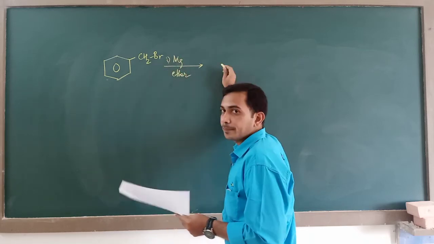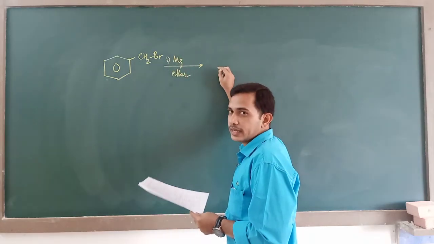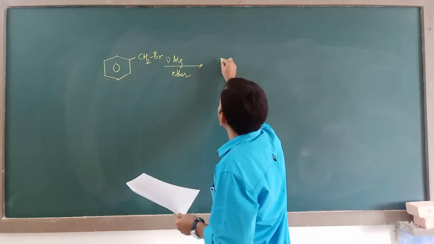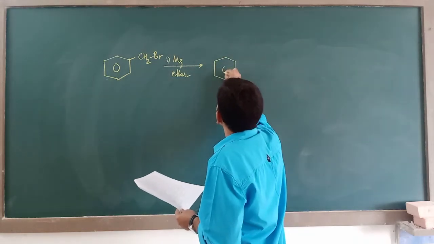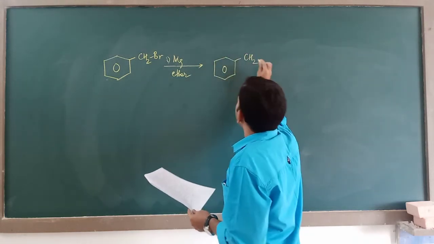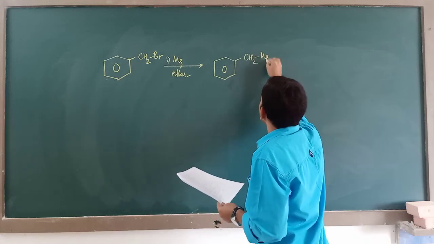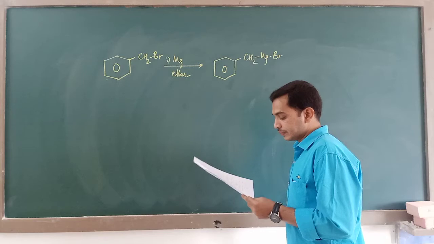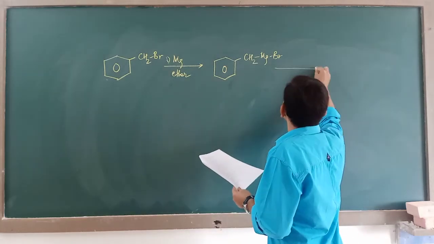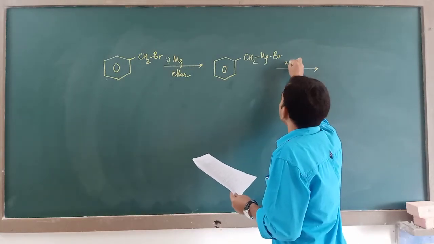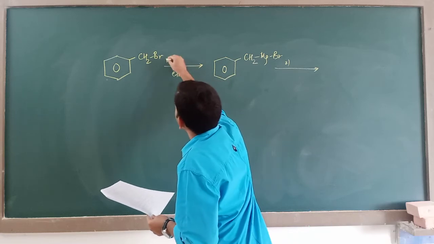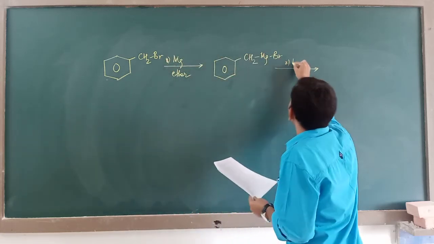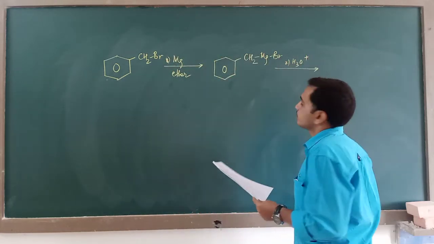This is our first reaction that is given. So you will get benzyl magnesium bromide as the product. This is half of the reaction done. And in the second stage, you are hydrolyzing this.